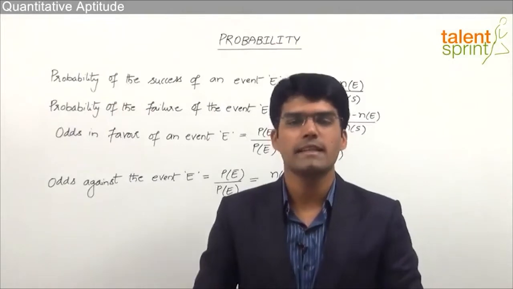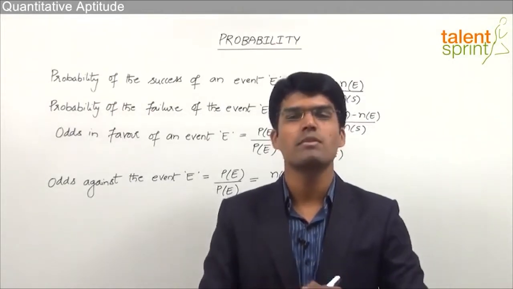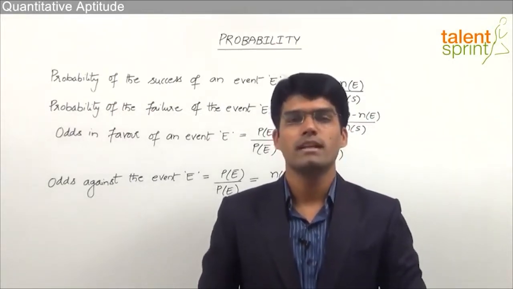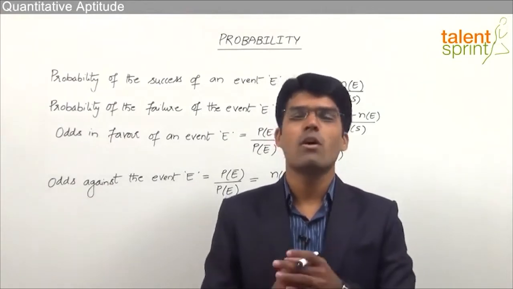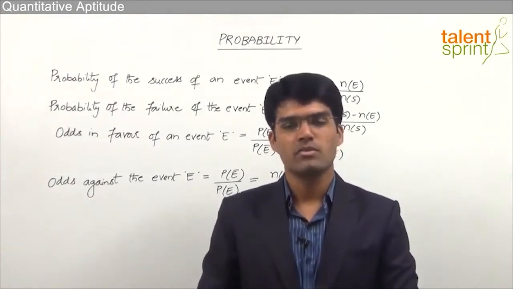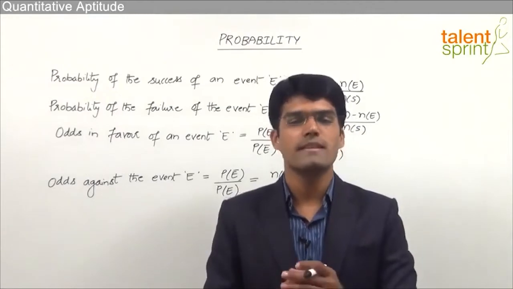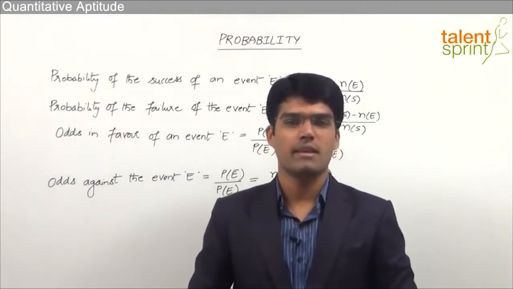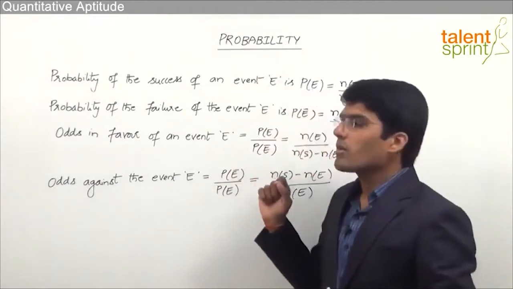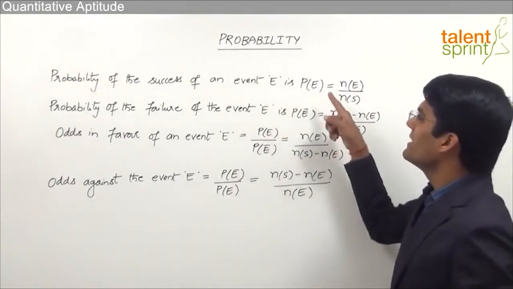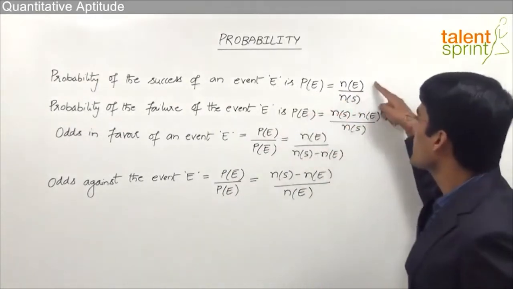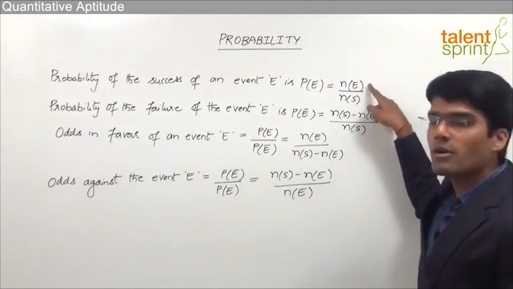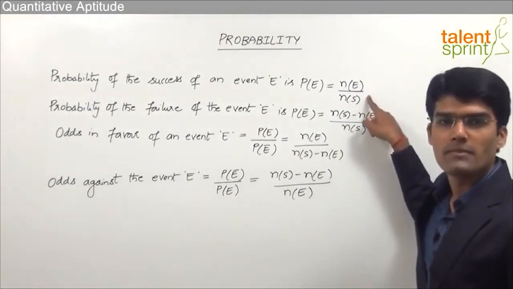Sometimes instead of directly giving the probability of success or the probability of failure of a particular event, the odds in favor of the event or the odds against the event are given. So let us see what is meant by odds in favor of an event or odds against the event. Let's say the probability of success of an event E is P of E, which is given as N of E by N of S. That is nothing but the number of favorable outcomes by total number of outcomes.